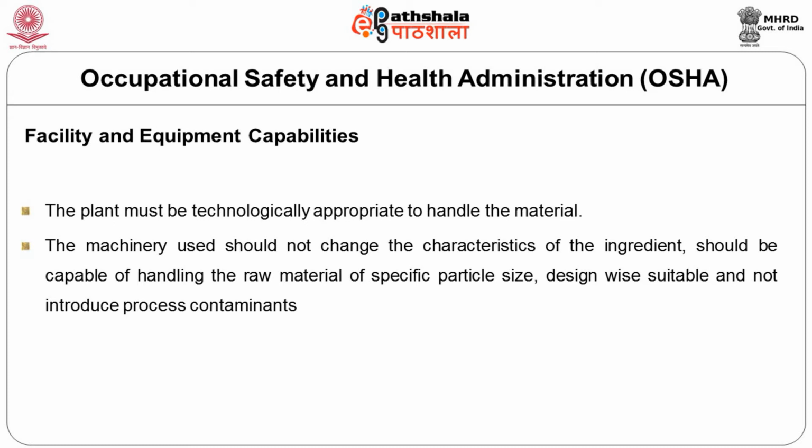It should be capable of handling the raw materials of specific particle size, designed to be suitable and not introduce process contaminant. For example, from conveyor belts, lead can come as a contaminant. Iron particles can come into tea while the shearing or the breaking of the tea leaves are being done.